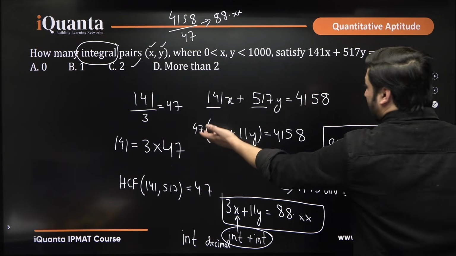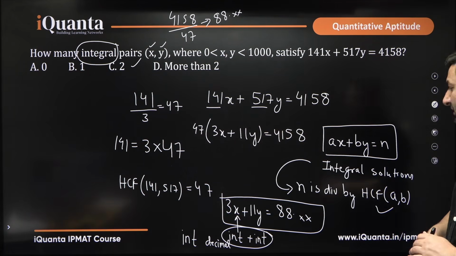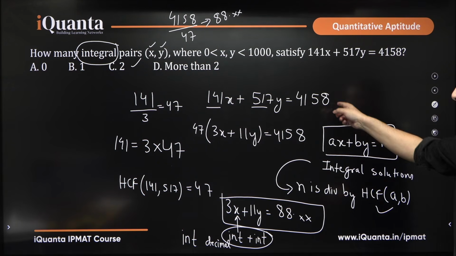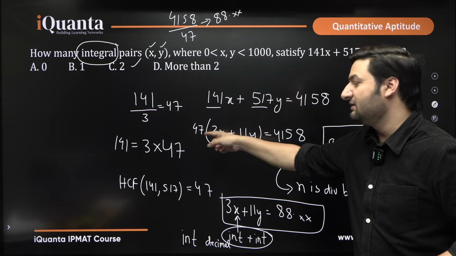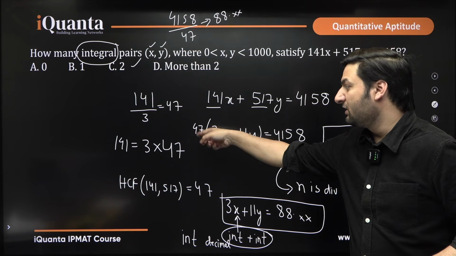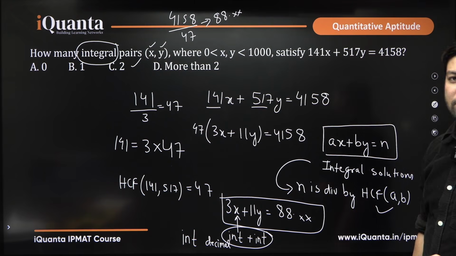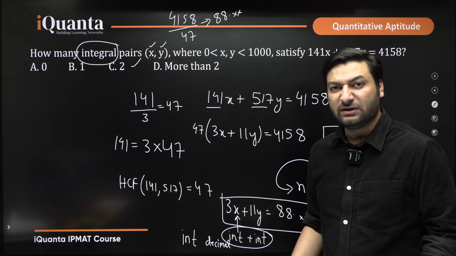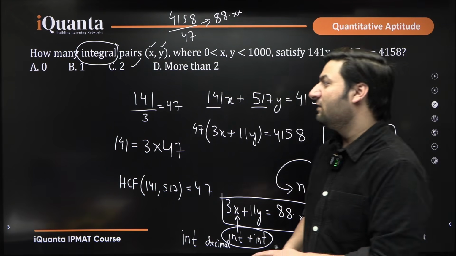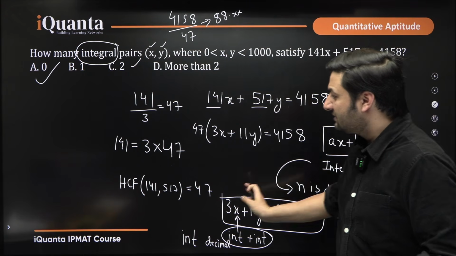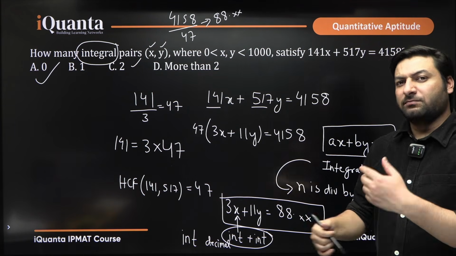And in fact, we could have answered this question way back when we were clearly able to see that n is not divisible by the HCF of a and b. So, 47 is the HCF, and 47 was not dividing this n, 4158, completely without leaving any remainder. So, at that very moment we could have said there are 0 integral solutions, not possible. But I just explained it in a much more detailed way.